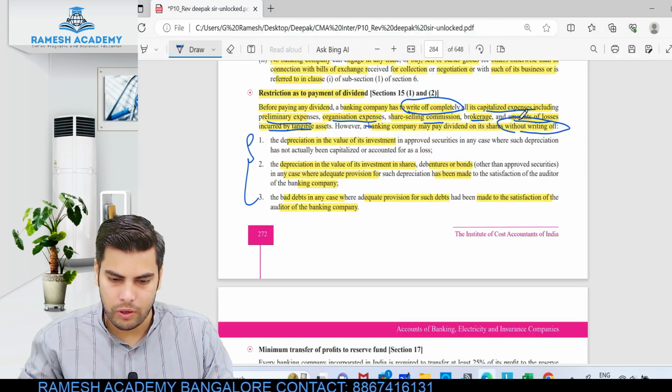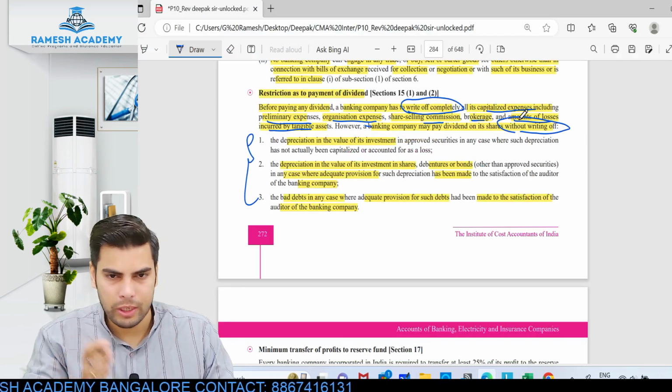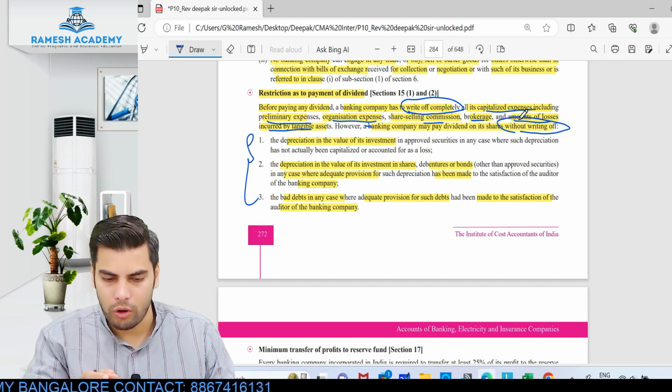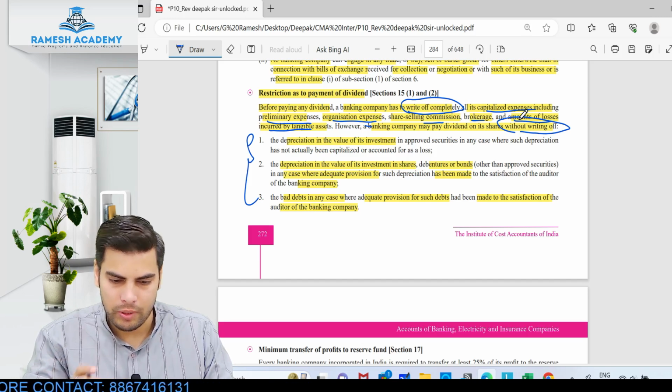Okay, this is the first point which you need to remember. So whatever losses have been incurred with respect to tangible assets, any amount with respect to preliminary expenses, organization expenses, share selling expenses, brokerage, all these things have to be written off.